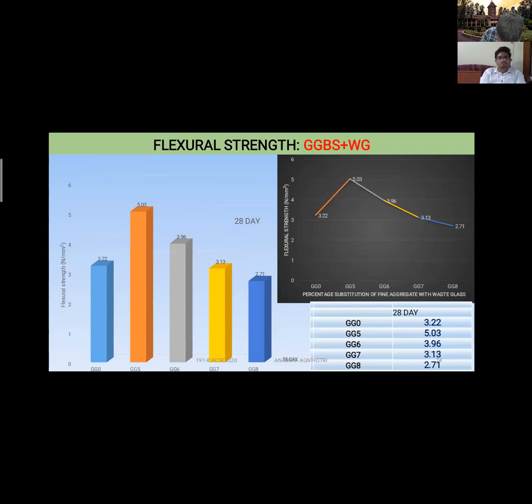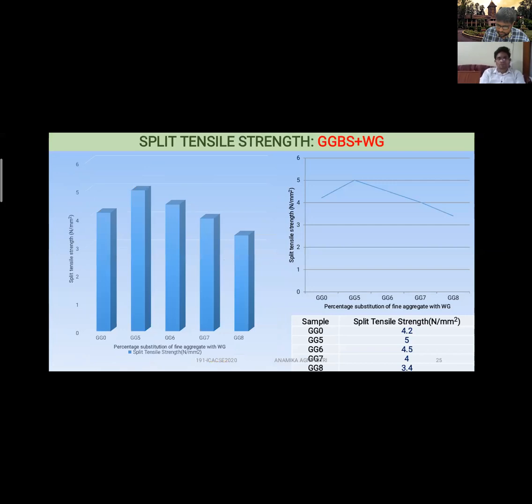Now coming to the flexural strength, we can see flexural strength is maximum at 5% again, for both the mixes and for 28 days. Now coming to split tensile strength, it is following the same pattern, but in comparison to the flexural strength, the increase in split tensile strength at 5% replacement of fine aggregate with waste glass is less. We can see in this table, GG5, which is 5% replacement, has the maximum split tensile strength.